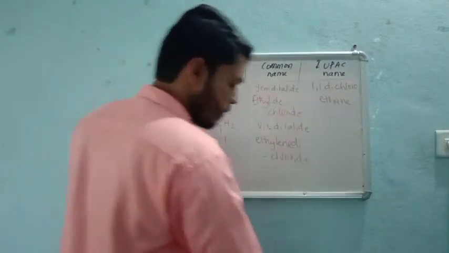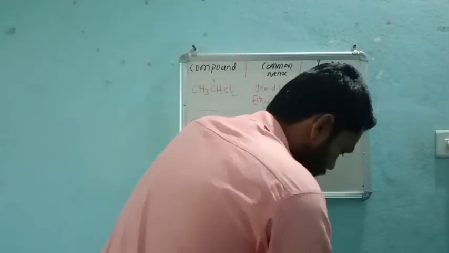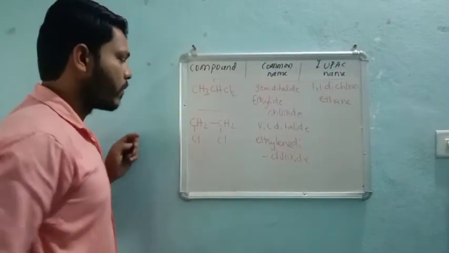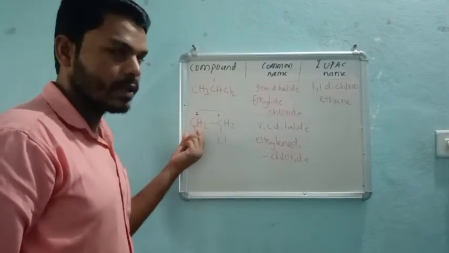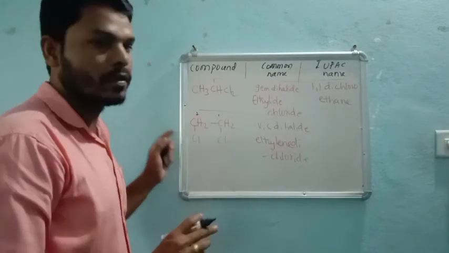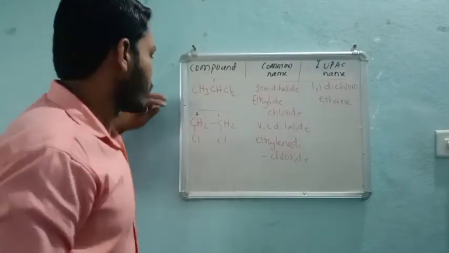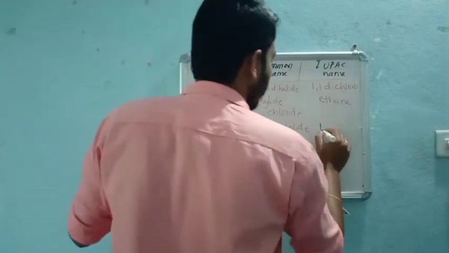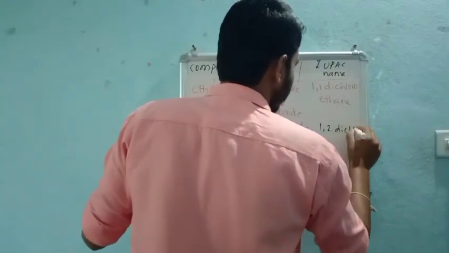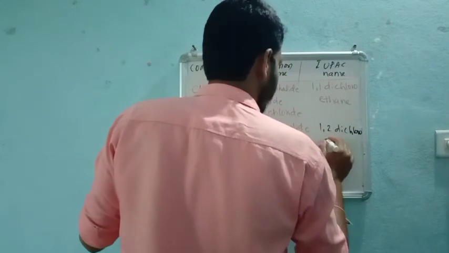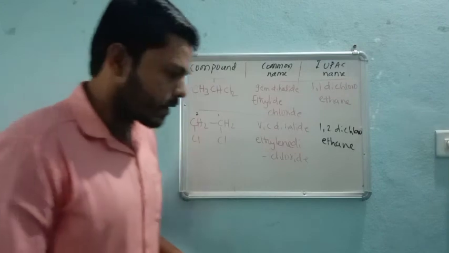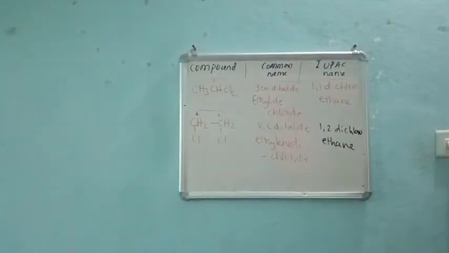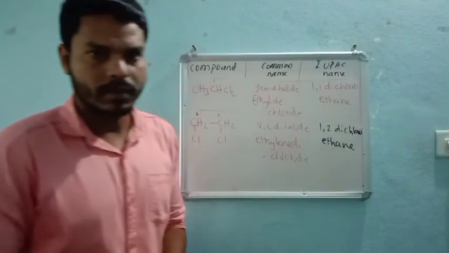On both the carbon atoms in the given compound, there is a functional group. You can give this as 1 or that as 1, no problem, because it is a symmetrical alkane. So 1,2-dichloro, and there are again 2 carbons. Thus, 1,2-dichloroethane. Likewise, we can name a number of organic compounds.